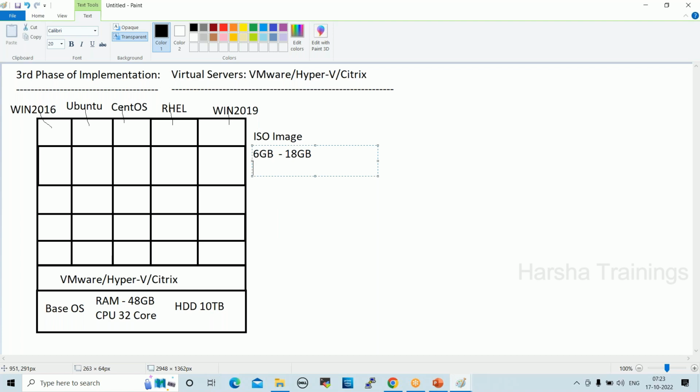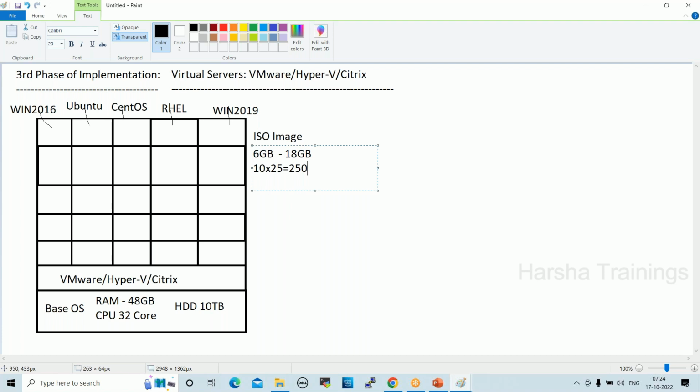Here we have 25 servers, and on average each server will take 10 GB, so 10 into 25, 250 GB we need to spend only for the operating system. On top of that, we have to install whatever packages are required.